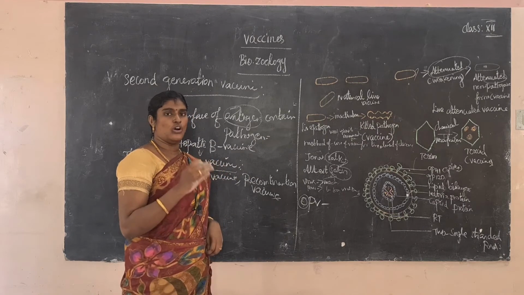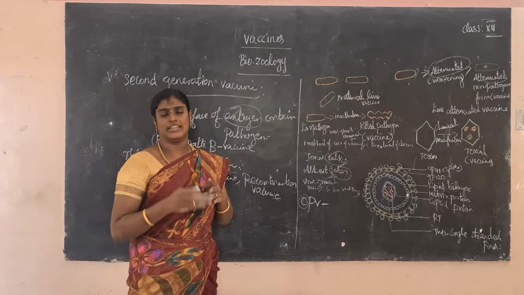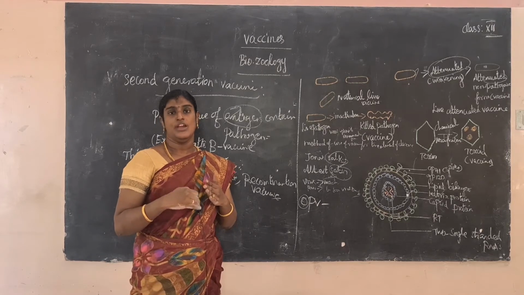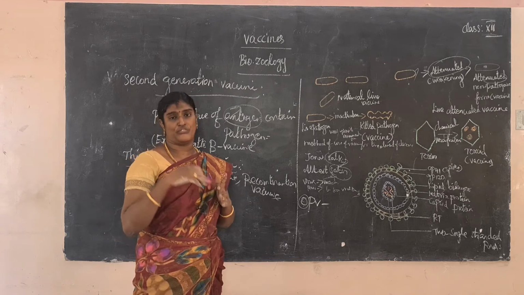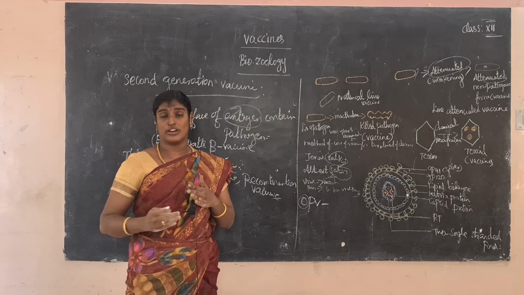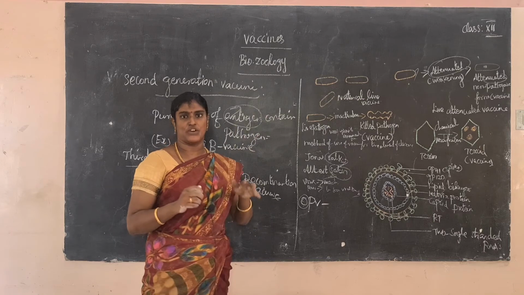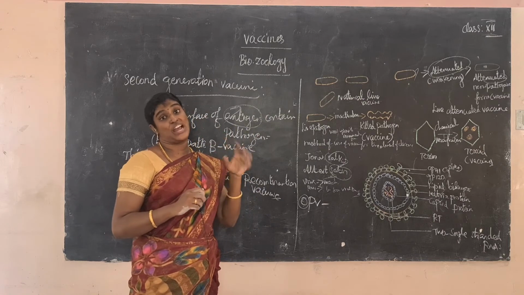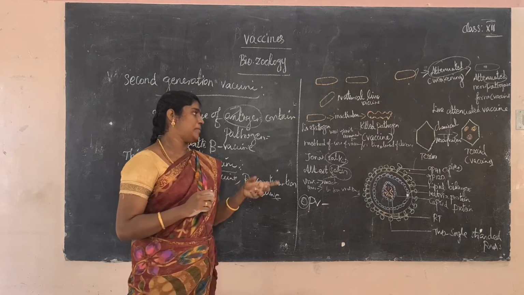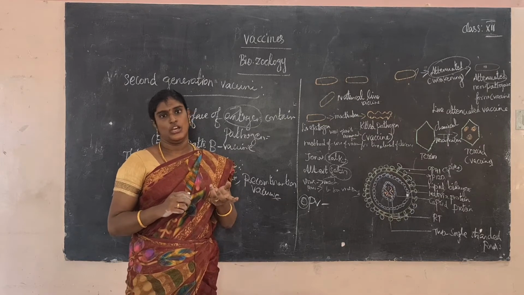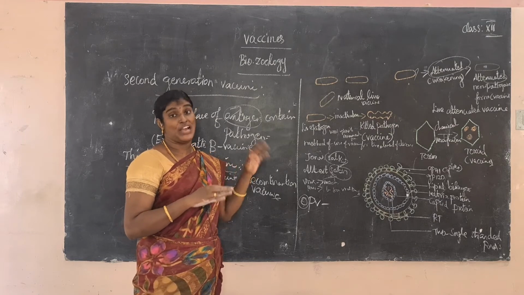Another one, vaccine provides some acquired immunity. What is the meaning of acquired immunity? That which an individual acquires after birth, that is called acquired immunity. So the vaccine helps our body defend itself against microorganisms, especially virus or bacteria. What is the meaning of vaccinotherapy? A method of using vaccine for a particular disease or treatment is called vaccinotherapy. For example, the oral polio vaccine by Albert Sabin, and the Jonas Salk vaccine for polio. And Louis Pasteur developed some vaccines, anthrax and cholera vaccines. These are vaccinotherapy.